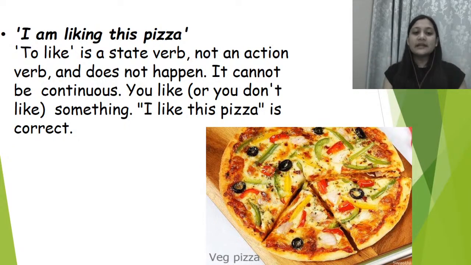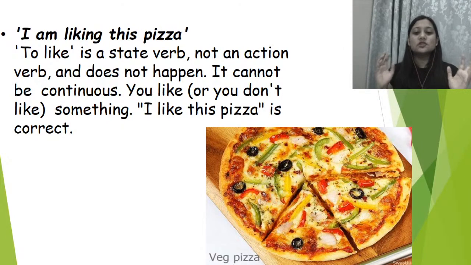It cannot be continuous. So you like or you don't like something. I like this pizza is correct. I mean, we generally say this, I'm liking this pizza, but that is actually wrong. All right, that we cannot say, because you like something or you don't like something, it changes with time.